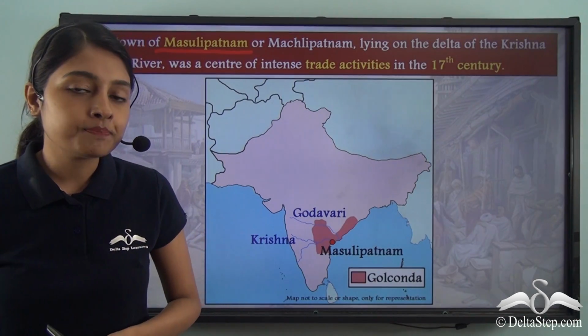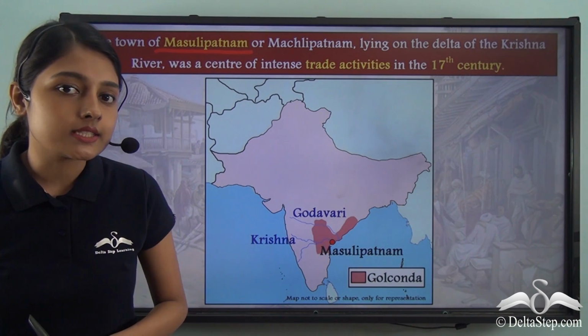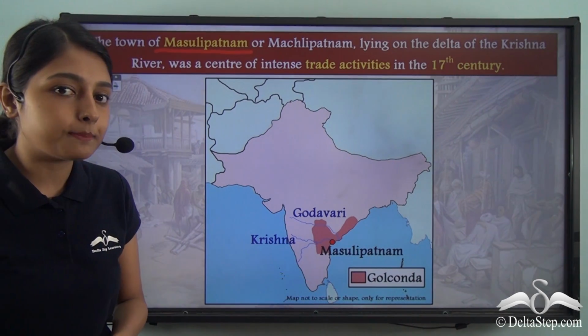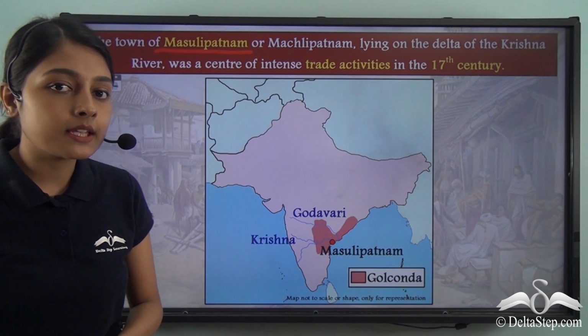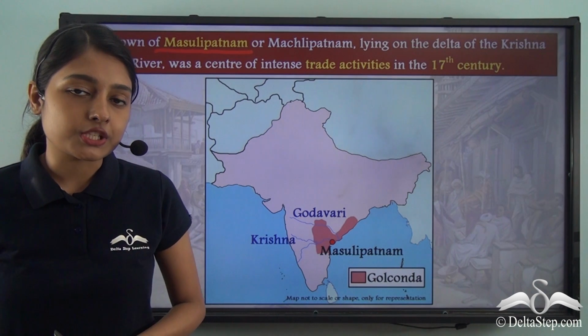Masulipatnam or Machilipatnam is located on the Andhra coast in the southeastern part of the Indian subcontinent. Now this map shows you the location of Masulipatnam. This is Masulipatnam and it could be found in the present day state of Andhra Pradesh.